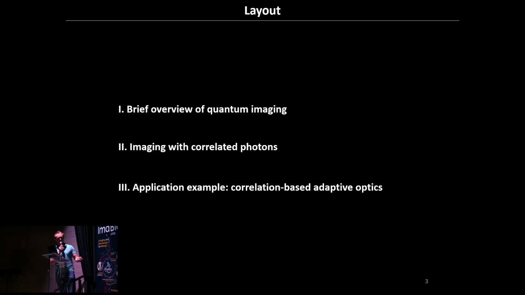And then at the end, depending on the time, I will give you a very concrete example of a recent work we have done, an application of the use of entangled or correlated photons to achieve some imaging protocols, in this case adaptive optics, in a different way or better than what can be done classically. Also, I will take questions in the middle, typically after this part, so you will be free to ask me questions in the middle of the presentation.